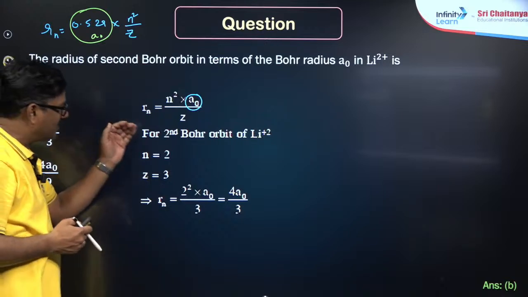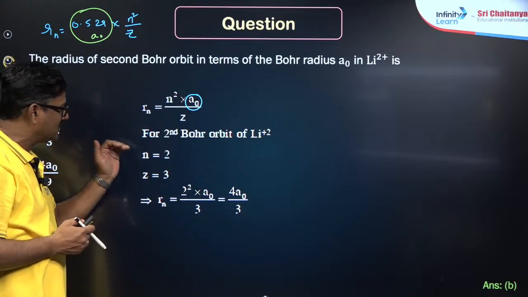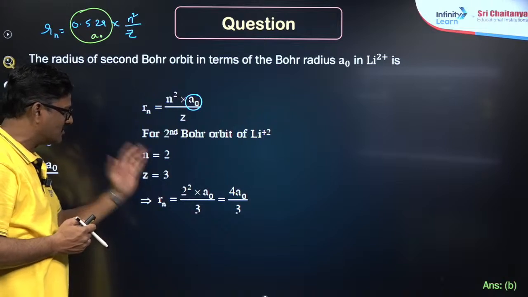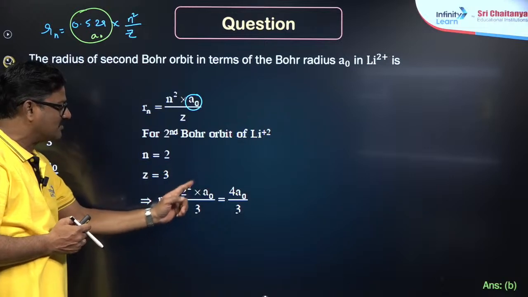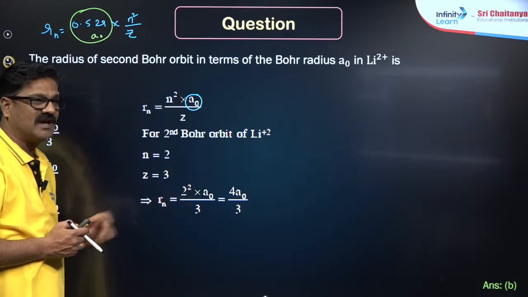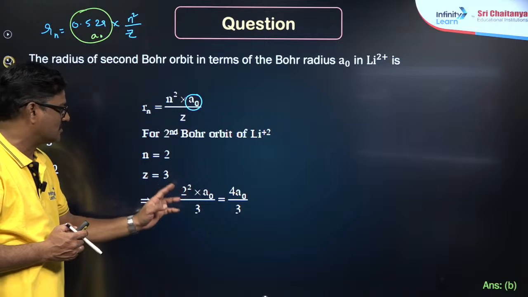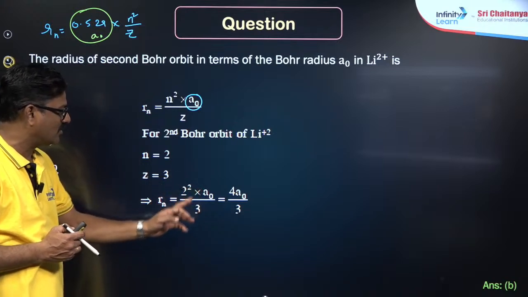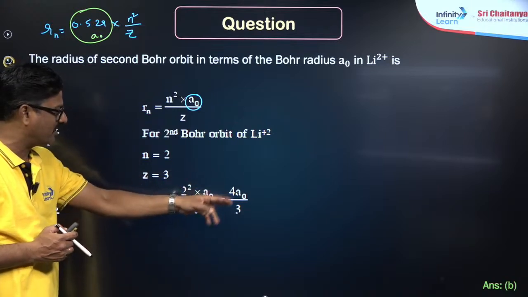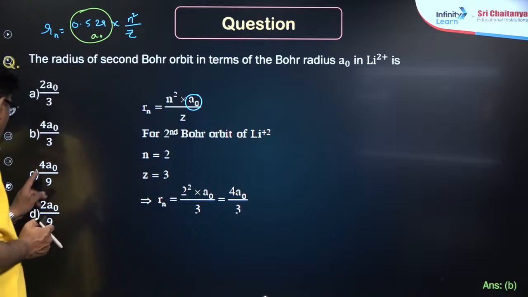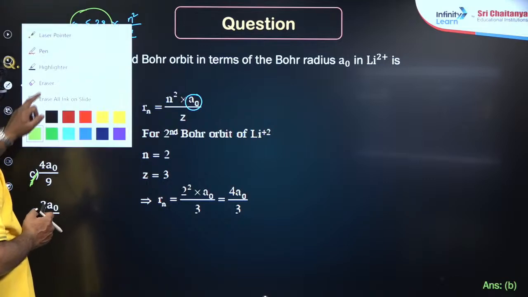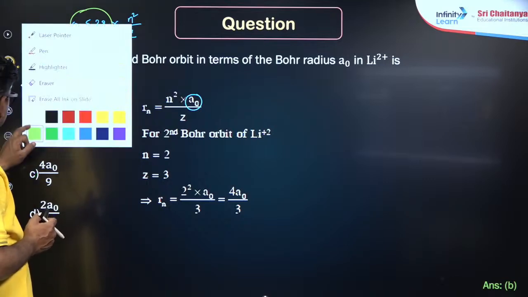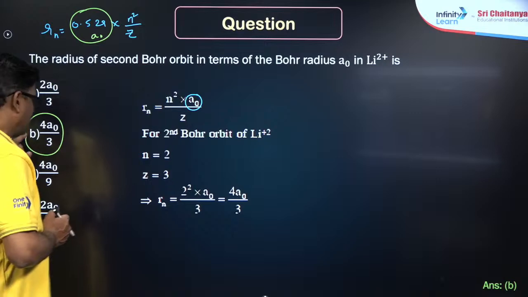So for the second Bohr's orbit of lithium, n is equal to 2, Z is equal to 3. Put this a naught in it. So n square into a naught upon Z, visible, son? So 2 square into a naught by 3. 2 square is 4, so it is 4a naught by 3. So it is going to be B. Clear?